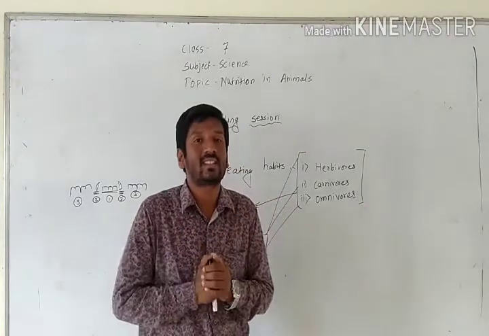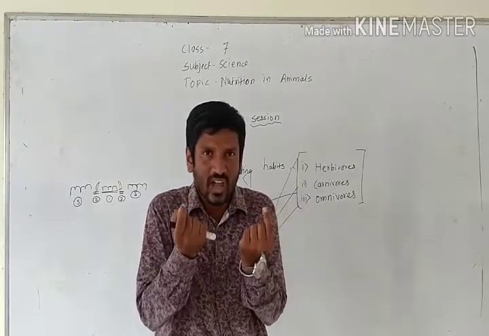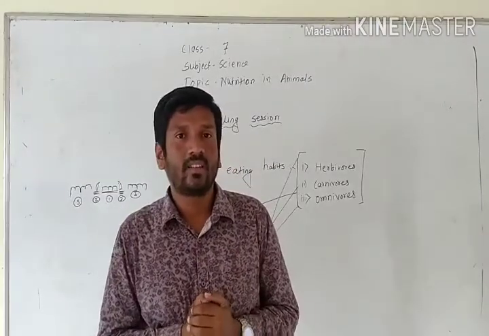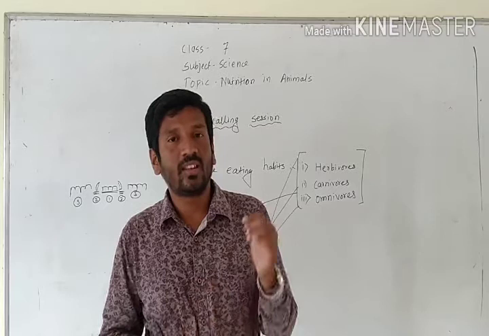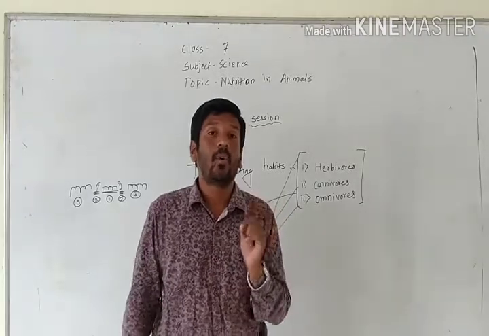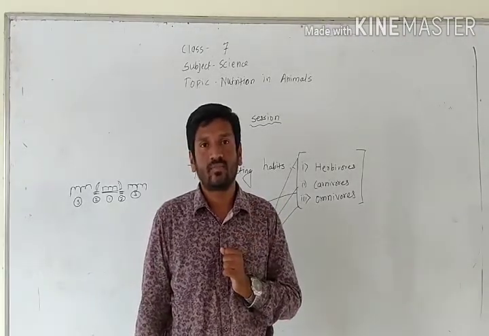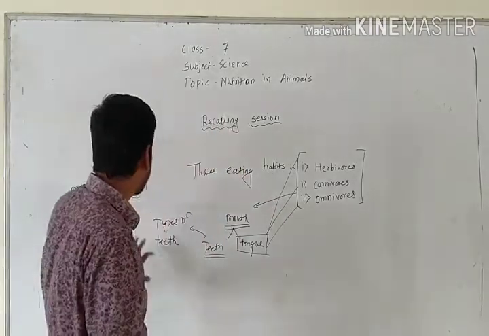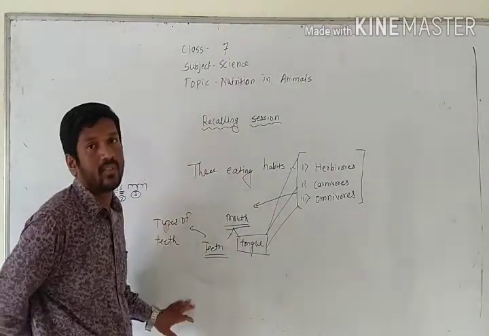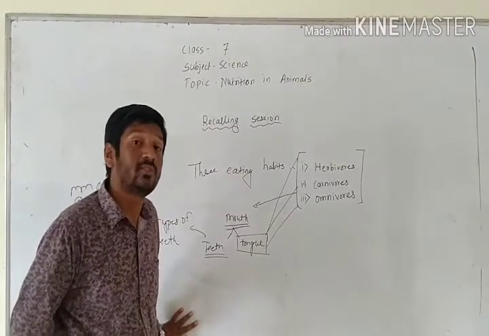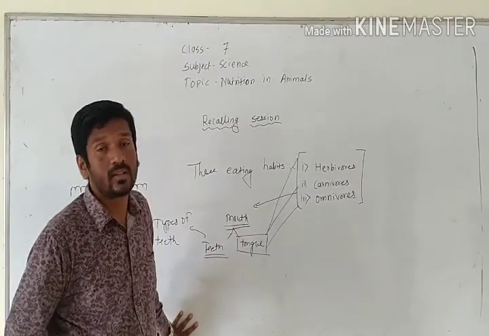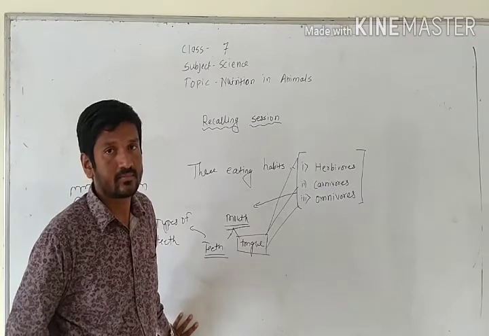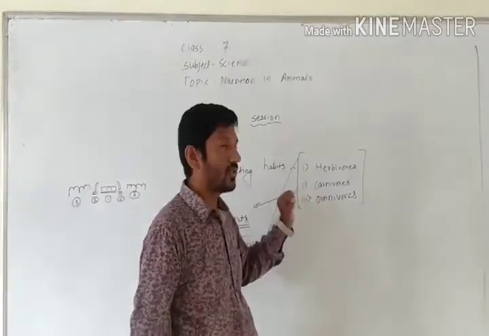So they have the canines. Canines are teeth which are very sharp and pointed. What is the use of canines? Canines are used to tear the flesh of other animals. So this is used for carnivores.